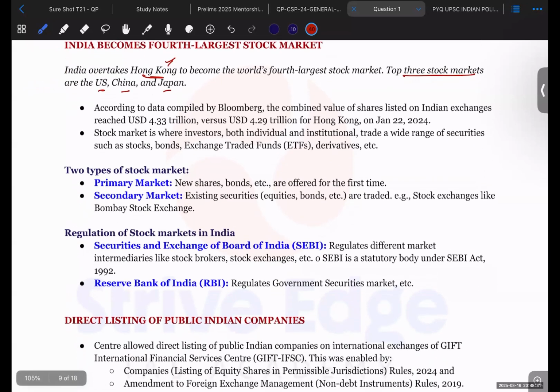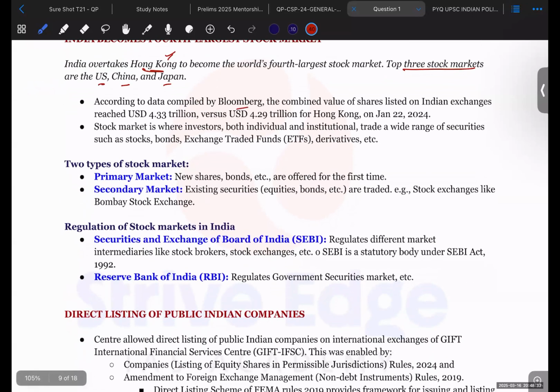According to data compiled by Bloomberg, the combined value of the shares listed on the main exchange has reached $4.33 trillion versus $4.29 trillion for Hong Kong. Due to this, India has become the fourth largest stock market in the world.